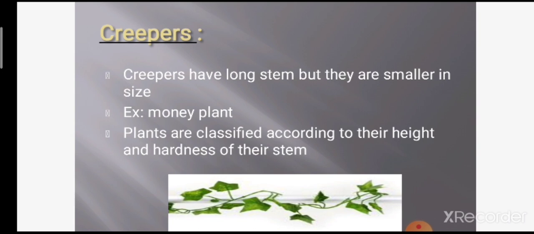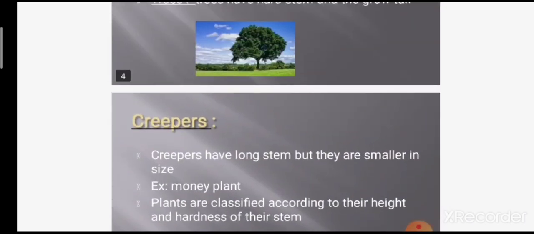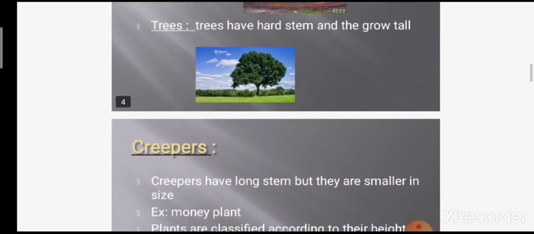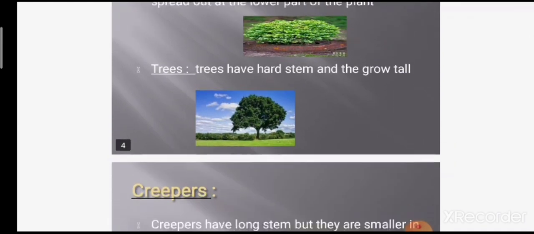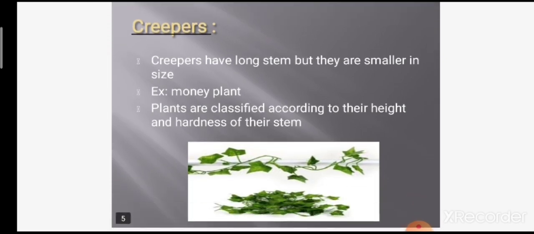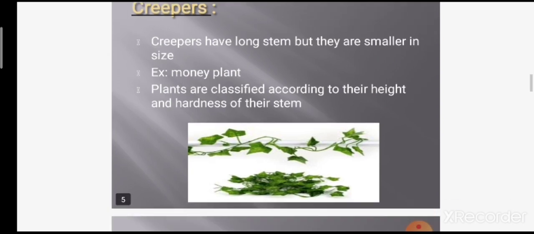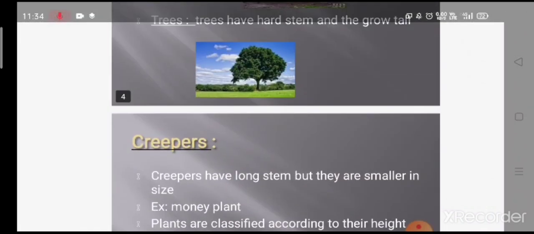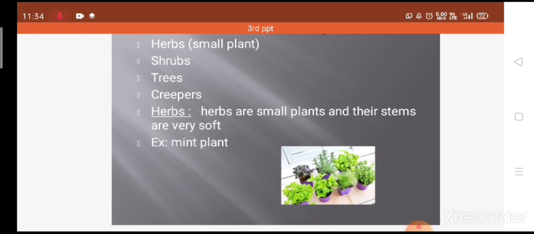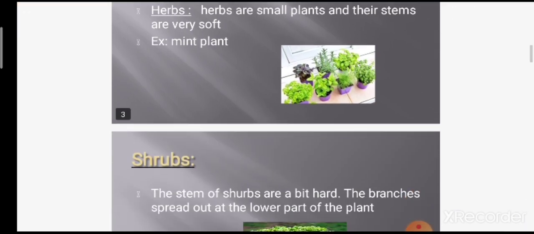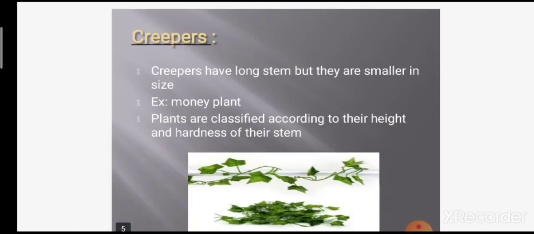Plants are classified according to their height and hardness of stems. Trees are very tall. Shrubs and herbs are small plants according to their height. Creepers are very small in height, and the stem hardness is very delicate. These are the classification of plants: herbs, shrubs, trees, and creepers.